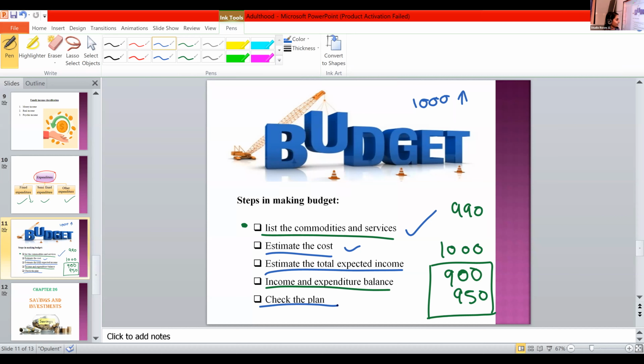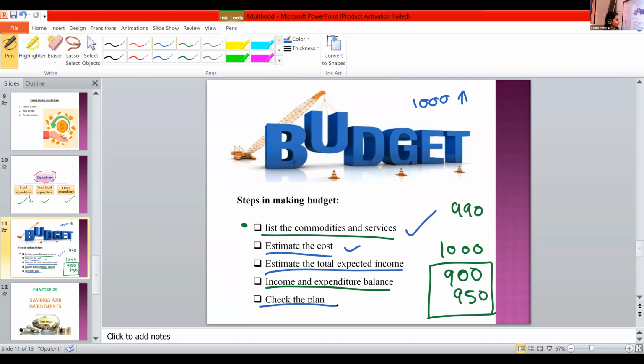So these are the 5 steps in making a budget. List the commodities and services, estimate the cost, estimate the total expected income, and balance income and expenditure. In this third step, the total expected income should include all the incomes like money, psychic, real, direct, indirect, and all. That's an important one. And so this is all about planning, the first step.